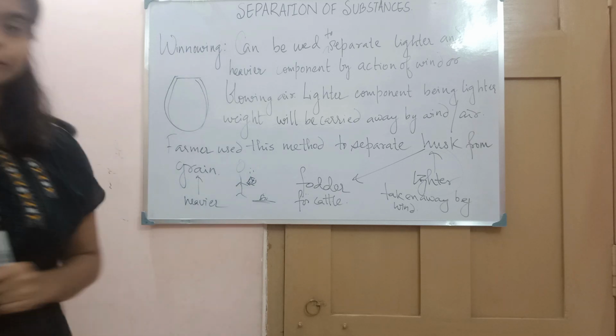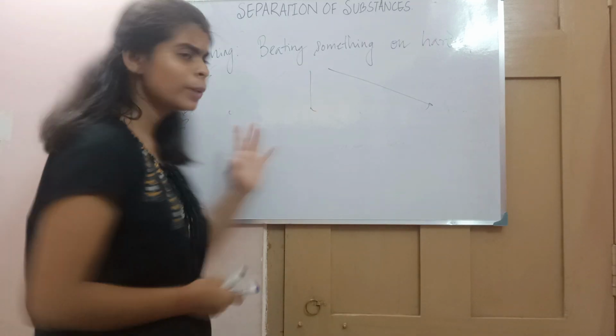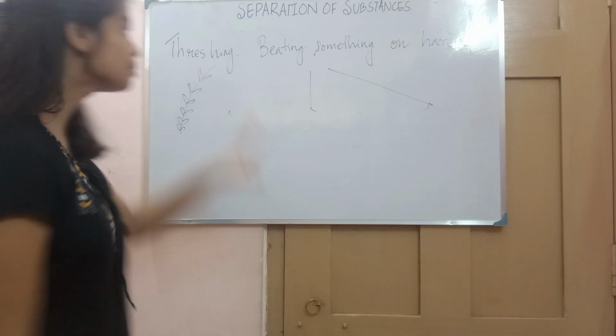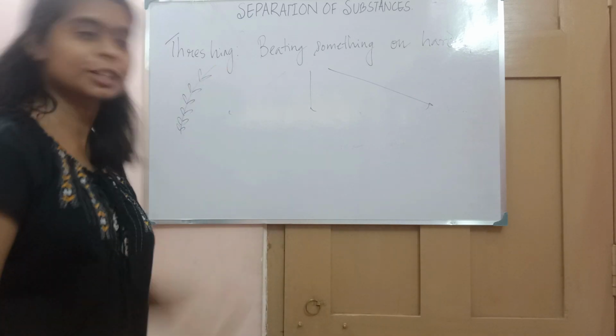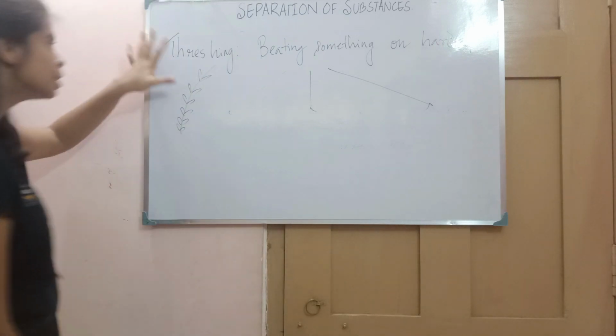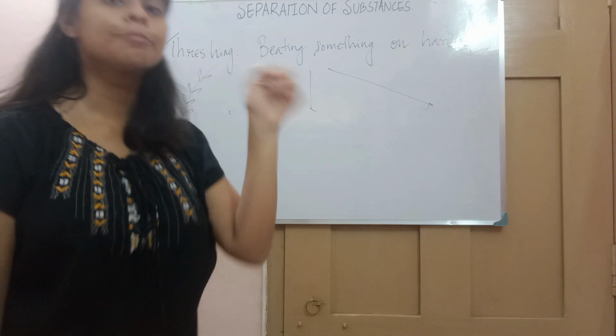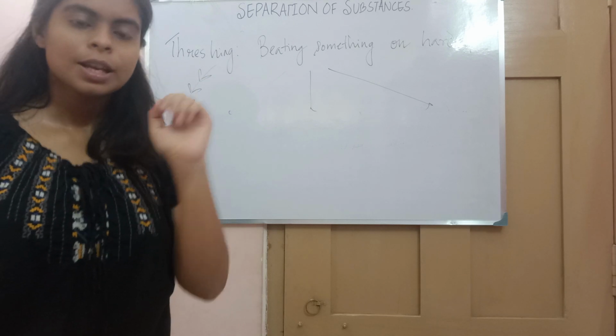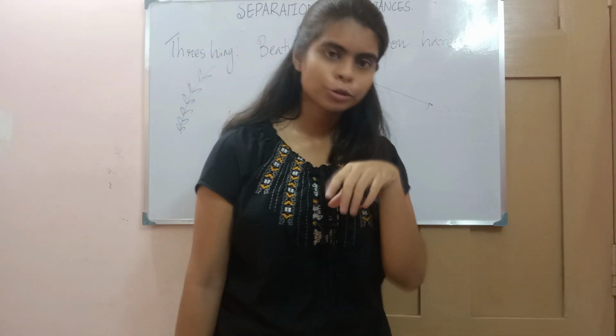Now let's come to the fifth. Now comes the threshing. What does threshing actually mean? Threshing means beating something on a hard object. This is what threshing means, and with this method we will separate the mixture. How will we separate the mixture? Suppose when you pluck mangoes, what do you do?